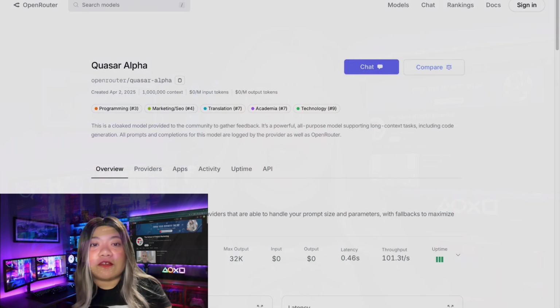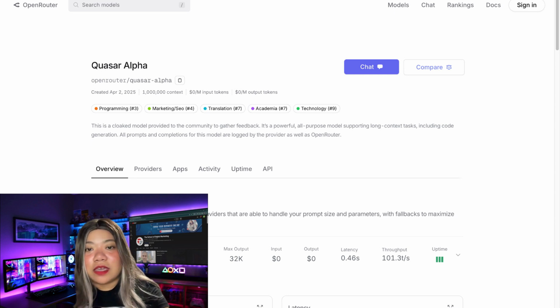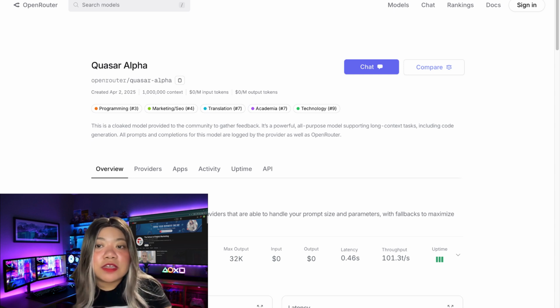Let's dive in. So we have some amazing news about AI today, a new model which is completely stealth, and we don't know exactly which lab it comes from. It's taking the world by, well, I don't know how this sentence finishes, but this model has been benchmarked by individuals and all of them say it's very, very good for programming. It has so much high usage, but you can use it for free. So let me show you the process.